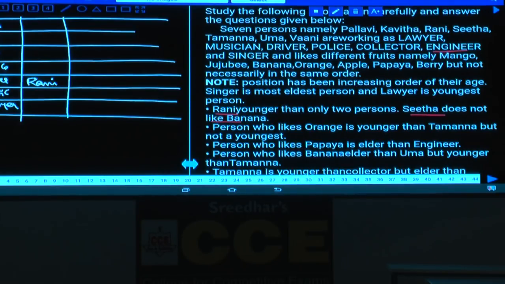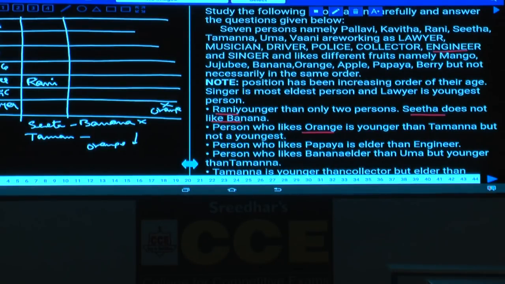Sita does not like banana, so Sita and banana is ruled out. Now we are representing the data here. The person who likes orange is younger than Tamanna. The one who likes orange is younger than Tamanna, but not the youngest. Who is not the youngest here? The one who likes orange is not the youngest. Hence orange cannot be at the last place.